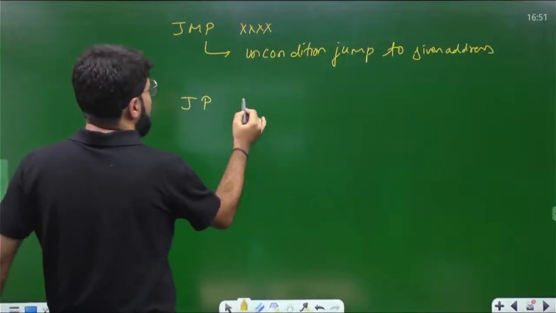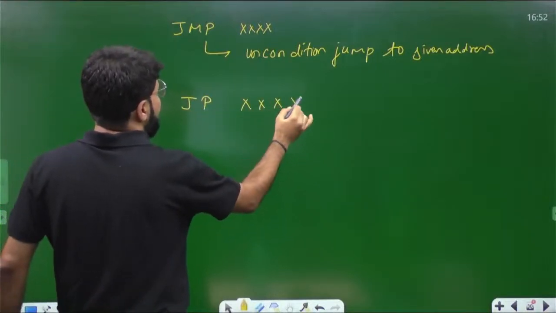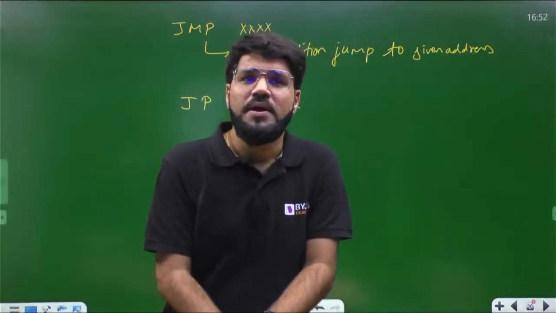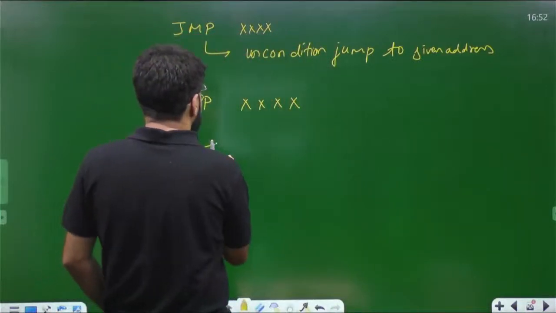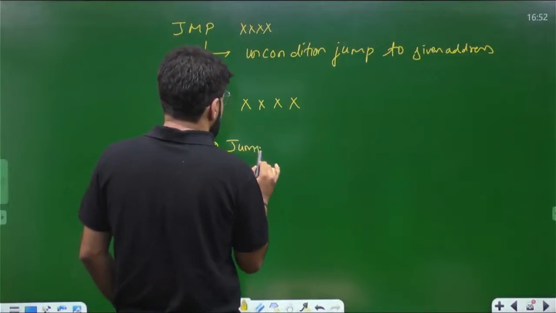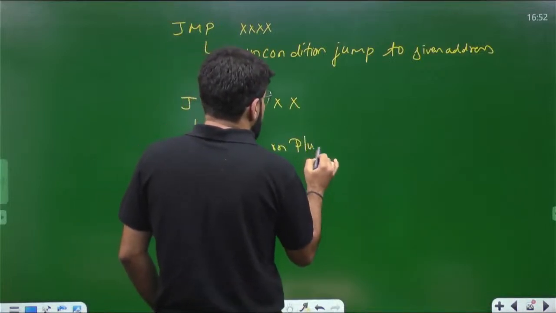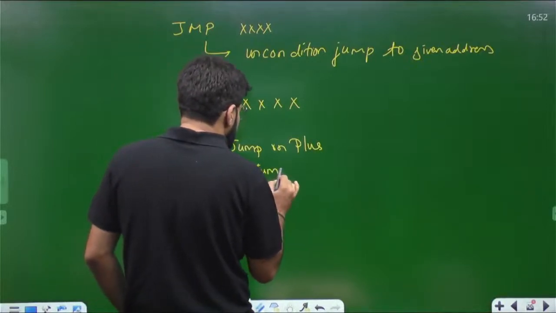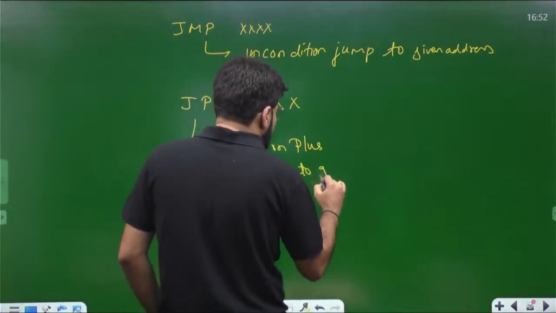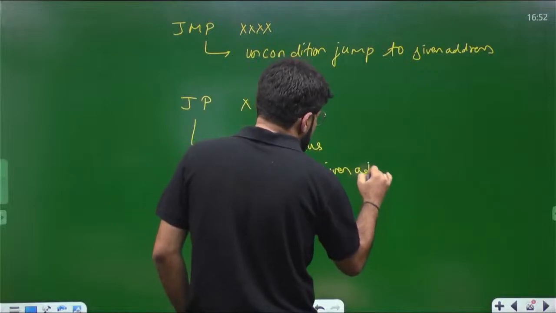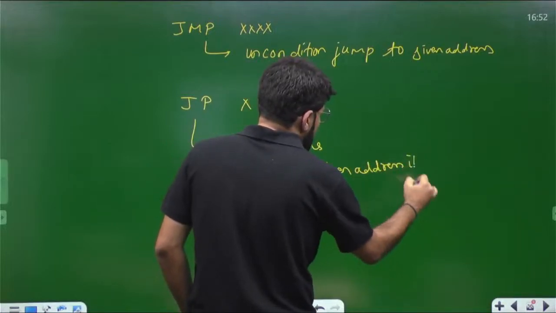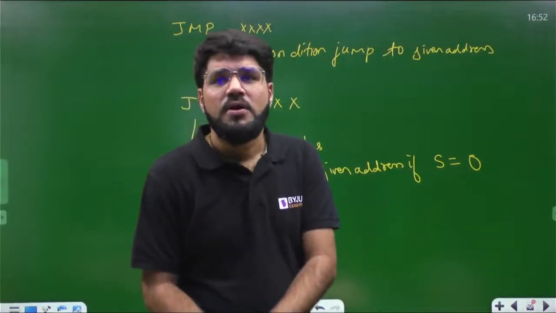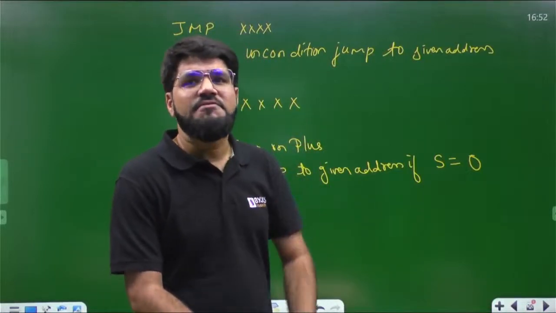JP, some address XXXX. Rather than the address, labels are used, but that's okay, I'm telling you. Now, JP is jump on plus, a conditional jump. And how is plus checked? By the sign flag. This simply means jump to the given address if the sign flag is 0, because for a positive number, the sign flag is 0. For a negative number, the sign flag is 1.